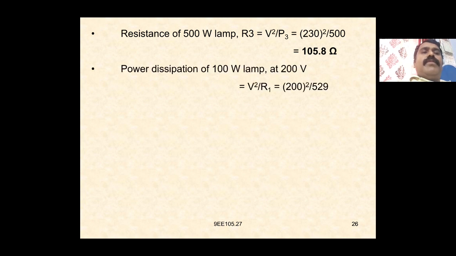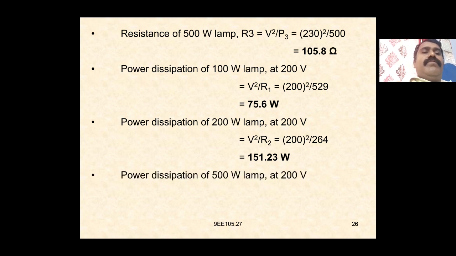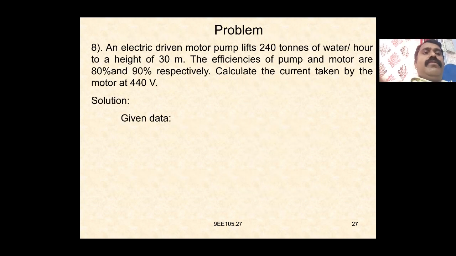The power dissipation of the 100 watt lamp at 200 volts is equal to V square by R1, which is equal to 200 square by 529, which is equal to 75.6 watts. The power dissipation of the 200 watt lamp at 200 volts is equal to V square by R2, which is equal to 200 square by 264.5, which is equal to 151.23 watts. The power dissipation of the 500 watt lamp at 200 volts is V square by R3, which is equal to 200 square by 105.8, which is equal to 378.1 watts. Okay, thank you.